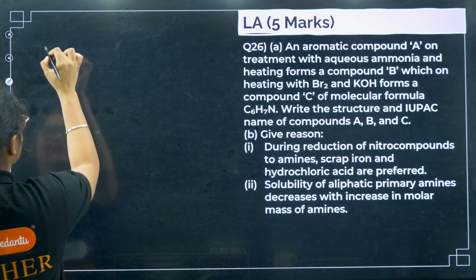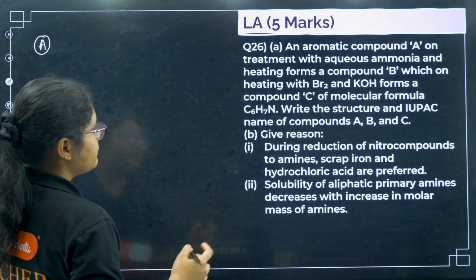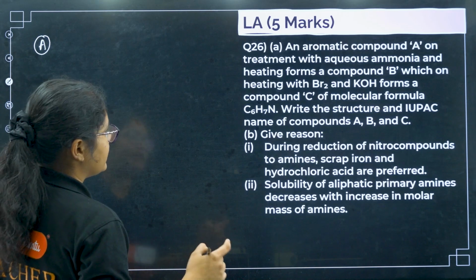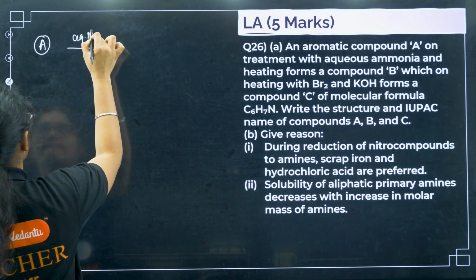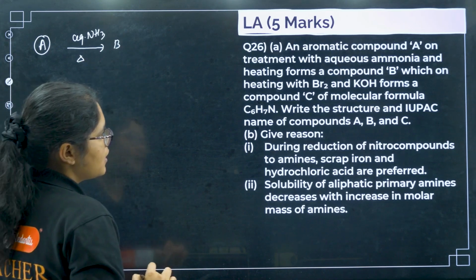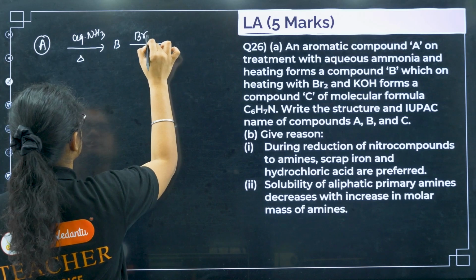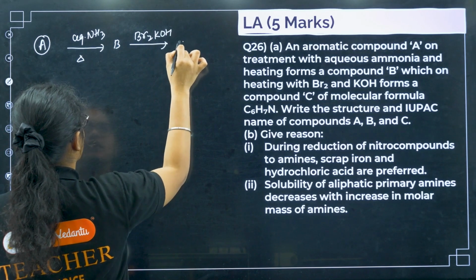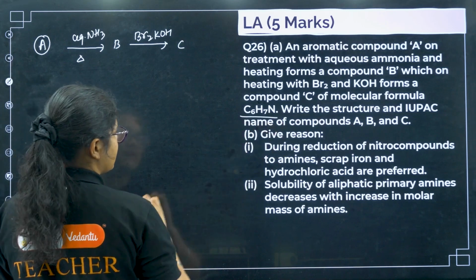Okay, I have an aromatic compound A, which on treatment with aqueous ammonia and heating forms a compound B, which on treatment with Br2 and KOH gives a compound C of the molecular formula C6H7N.